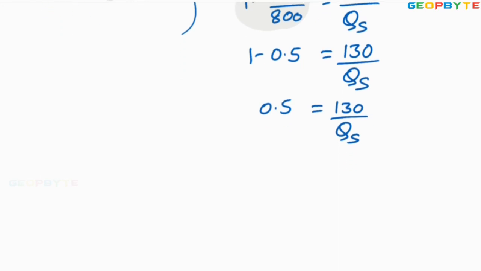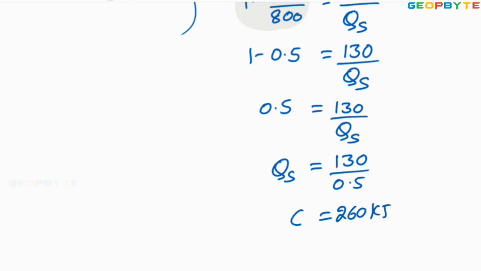From this, the heat supplied QS equals 130 divided by 0.5, which is 2 times 130, equal to 260 kilojoules. Therefore the heat supplied equals 260 kilojoules.